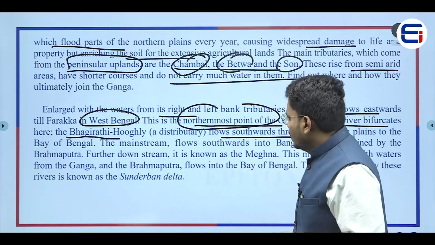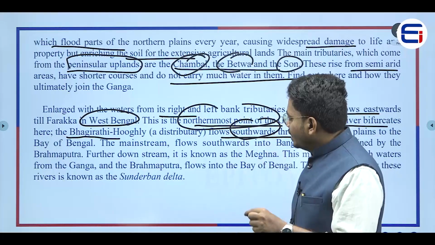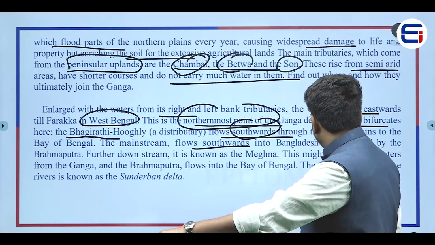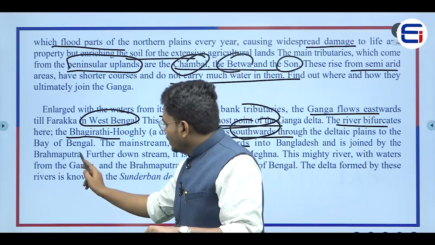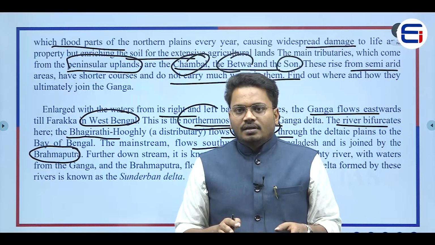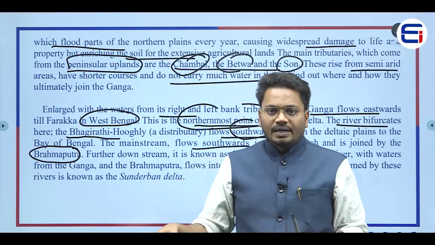They would travel towards the southern side, and the main stream flows southwards into Bangladesh and is joined by the Brahmaputra. Then what happens? The main Ganga river flows towards the southern side and enters Bangladesh.